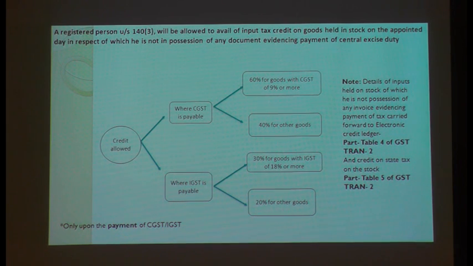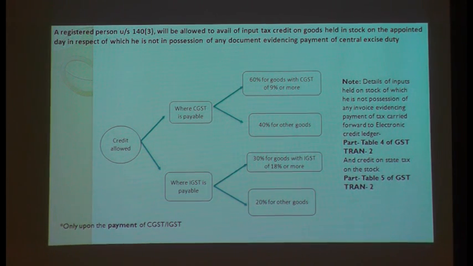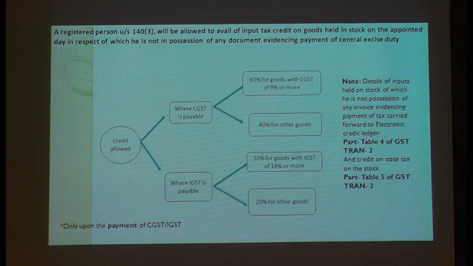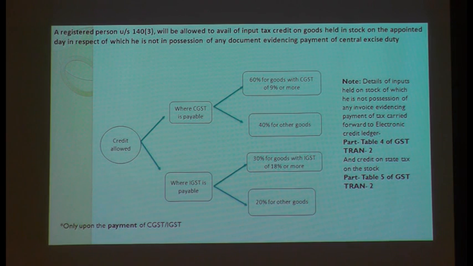Shall I give you an example for better understanding? Yes. Say for example, I purchase cement. I purchase cement of say 100 bags. And the tax on cement, let us assume it is 5%. VAT I have paid 5%, I am having VAT credit. That cement has also suffered the excise duty, but my invoice is not showing the component of excise duty. When you buy from a VAT seller, they will not give the component of excise duty. They will only give the component of VAT. So in that circumstance, I can also get the credit of excise duty equivalent to what? Equivalent to your 60% of your CGST.